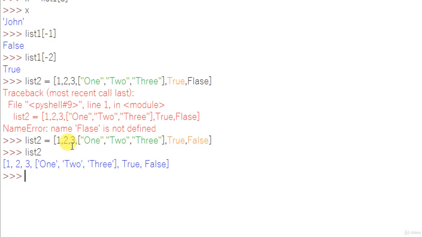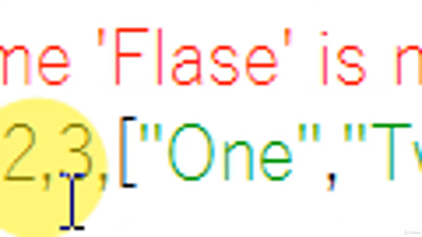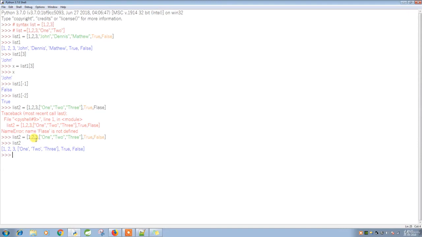So what is the difference between the first list and the second list? The first list contains all individual elements. You can simply say it's single dimensional. But when you see list2, it is multi-dimensional, two-dimensional in this scenario. So I have 0, 1, 2, and the third element is another list.